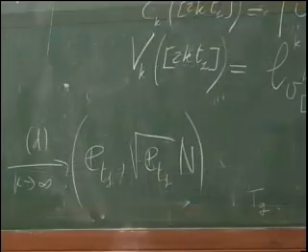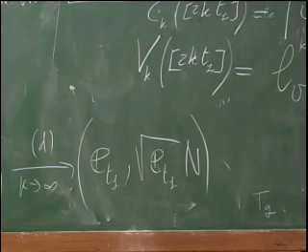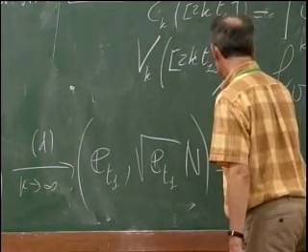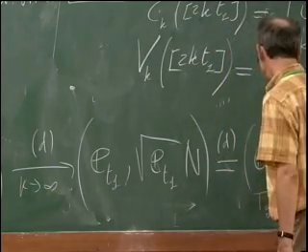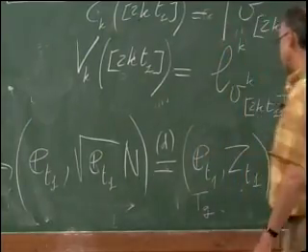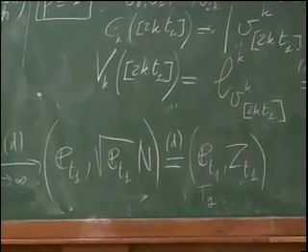Okay, so that's what you get. And now it's very easy to see that this is exactly the same distribution as et1, zt1. So we have obtained the convergence of one-dimensional marginals.